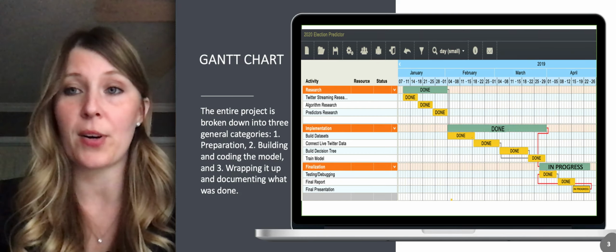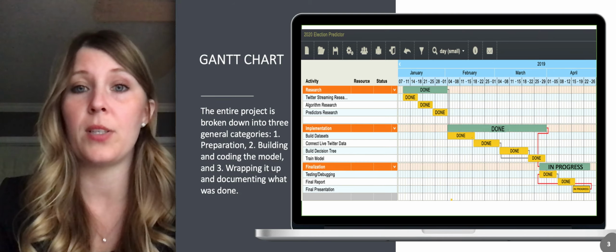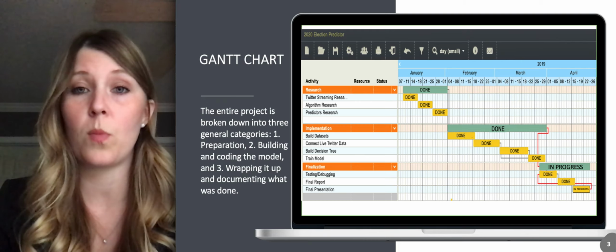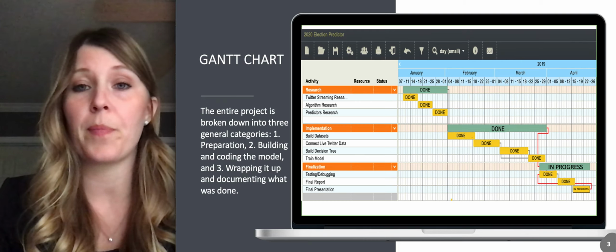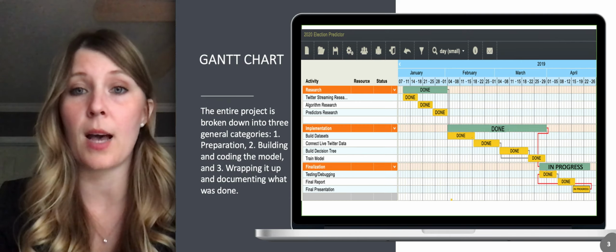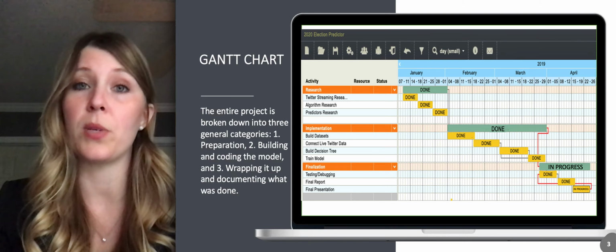Okay, so here's my progress chart. It's broken up into three main categories. The first one is all the research that I had to do, which is done. I researched different Twitter sentiment analysis ways that you can do that. I researched different machine learning algorithms, different classifiers that I could use. I researched different things that could be used to predict the president.